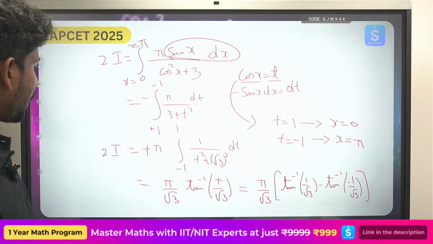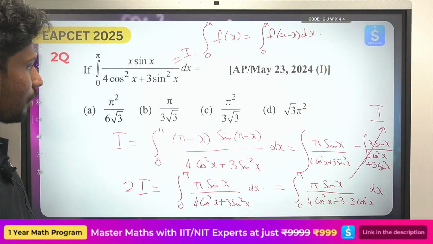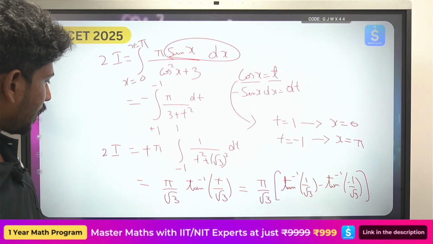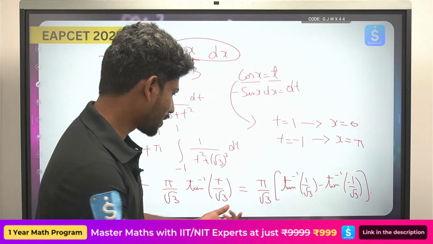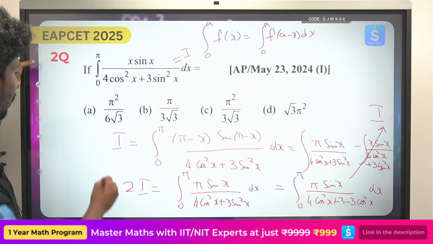So pi by 3 root 3 into 2. So pi by 6 root 3, that is pi square by 6 root 3, and that will be the answer.